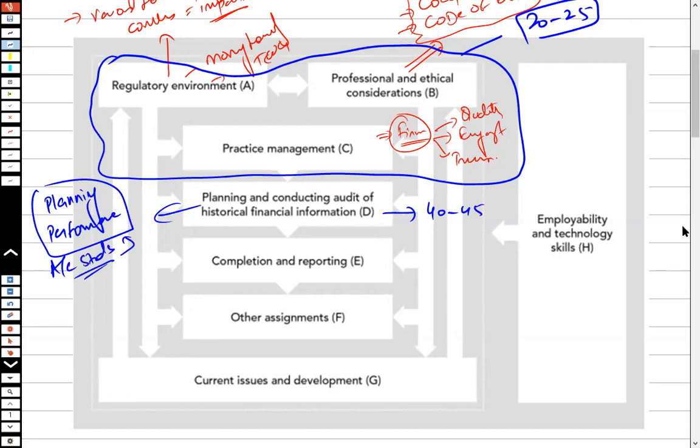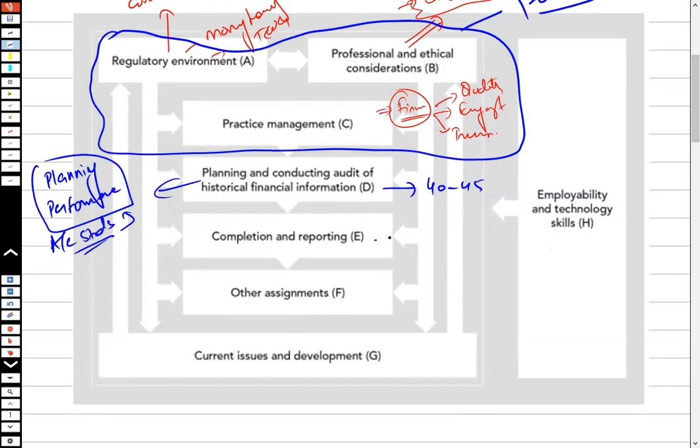Then you've got the completion and the reporting, which is how the audit report is going to be issued. I would suggest that it's a 10 to 15 mark area of the syllabus.